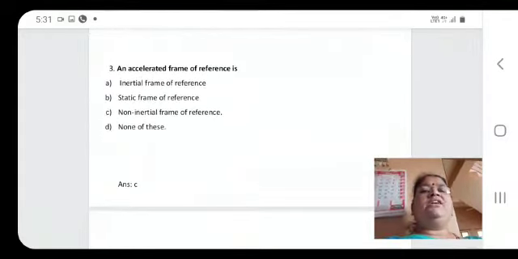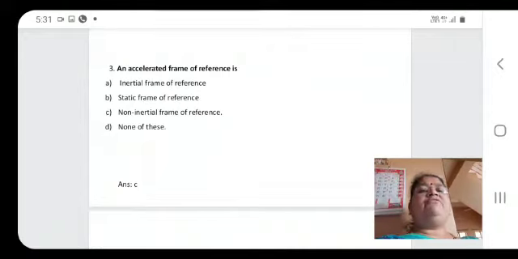The third question is, an accelerated frame of reference is: A, inertial frame of reference; B, static frame of reference; C, non-inertial frame of reference; D, none of these. Just now we have discussed the accelerated frame of reference. It is a case of a non-inertial frame of reference. So the correct option is C, non-inertial frame of reference.